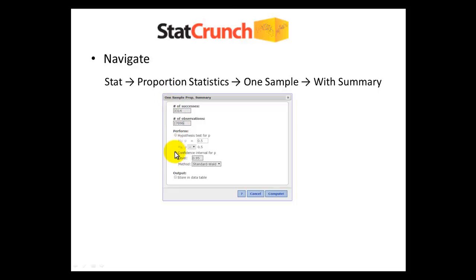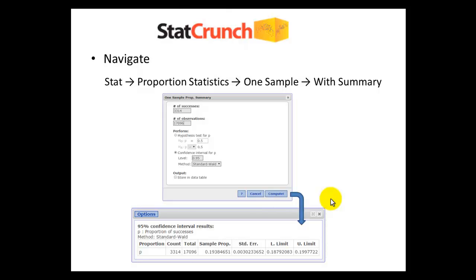Then you have to click the bubble down here, make sure it's clicked on, and then you give StatCrunch the confidence level we want. And in this case we wanted 95%. And you can put any level you want in here, 99, 90, 47. I don't think we'll use a 47, but this is a box that can be edited by you. Once you get those set, hit Compute, and what you'll see is a new pop-up box in the screen that looks like this. So you can see it summarized our results.